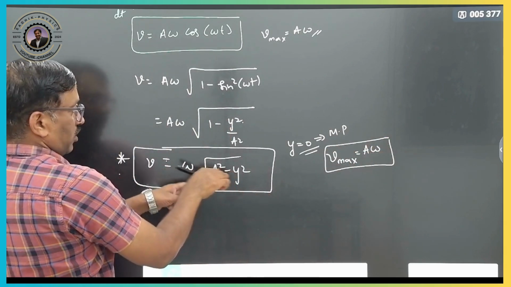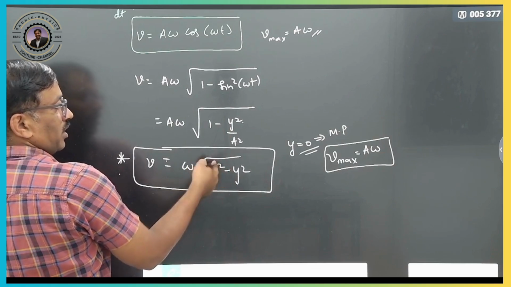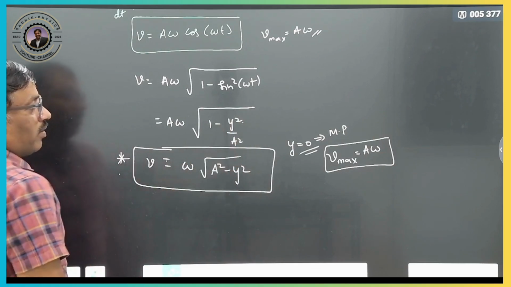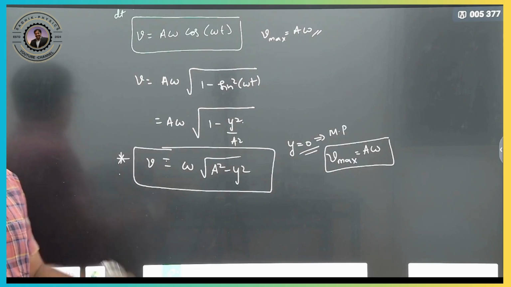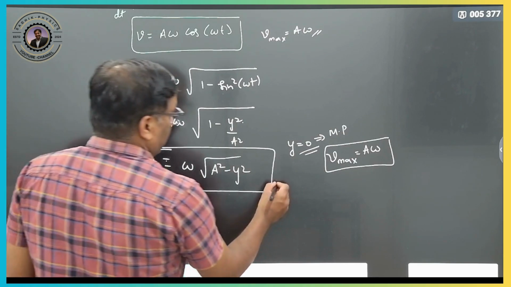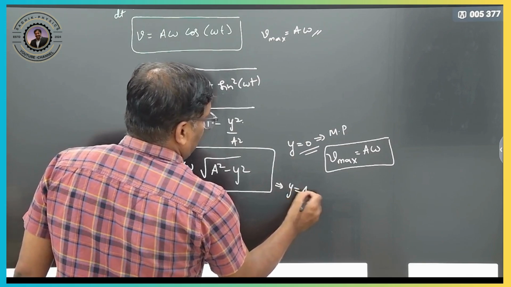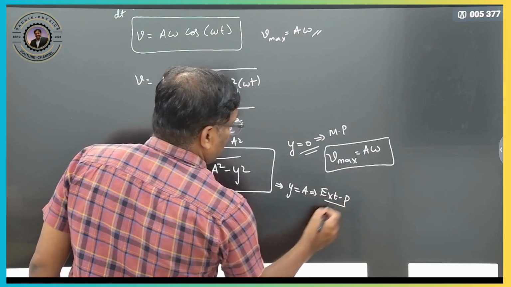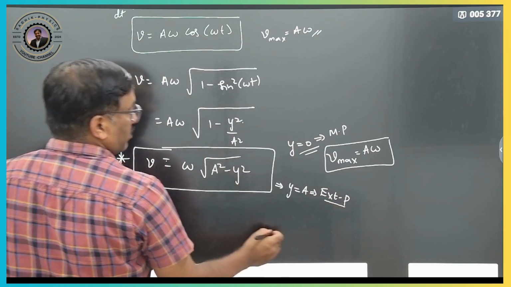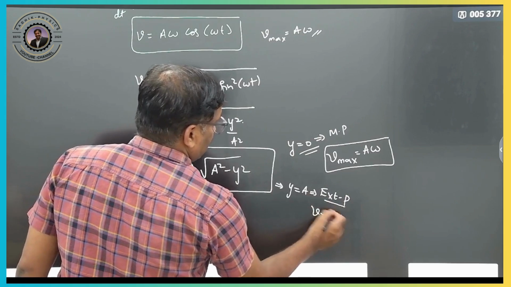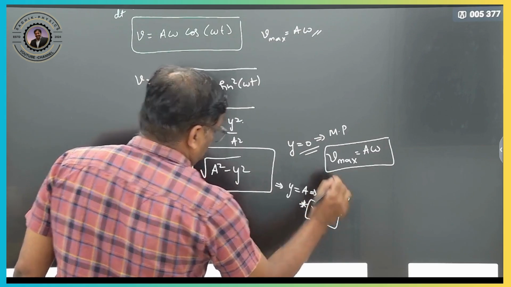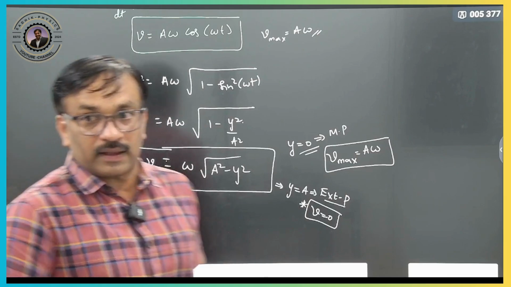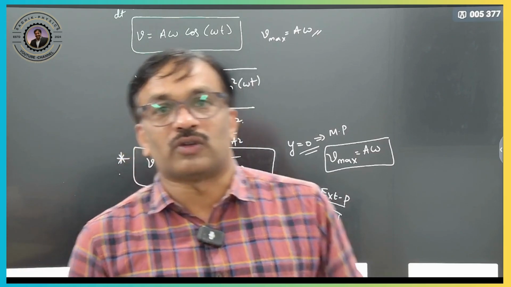So y is equal to 0, omega times the root of a square is nothing but a. Omega into a will be your velocity, maximum at the mean position. Similarly, at y is equal to a, this is called the extreme position, a square minus a square, therefore velocity will be 0 at the extreme position. Clear? If velocity is more, then kinetic energy will be more.